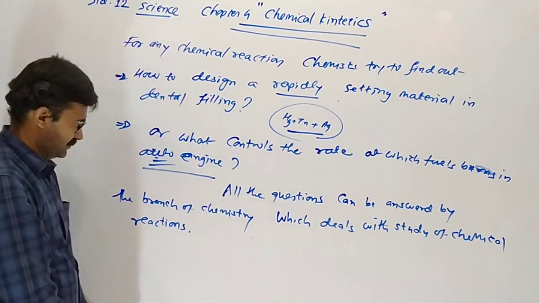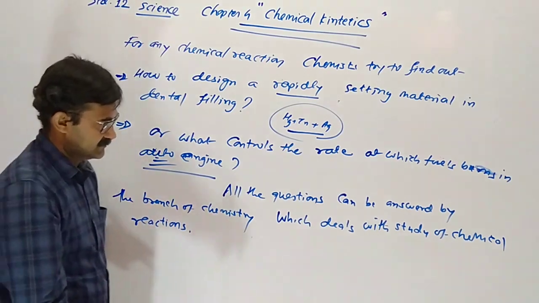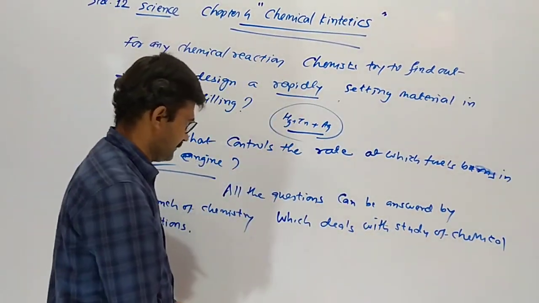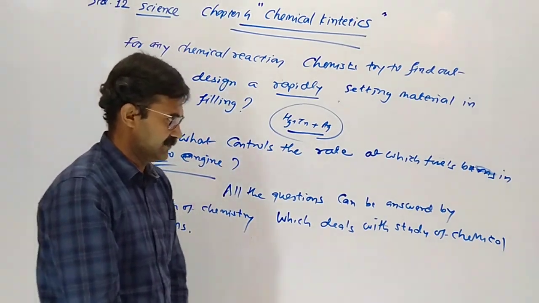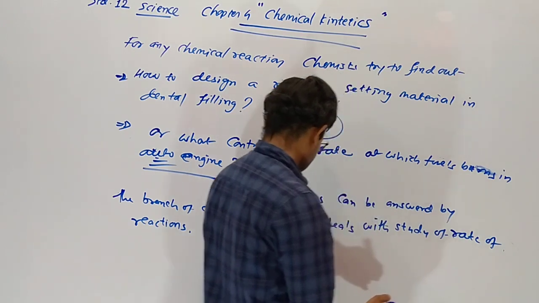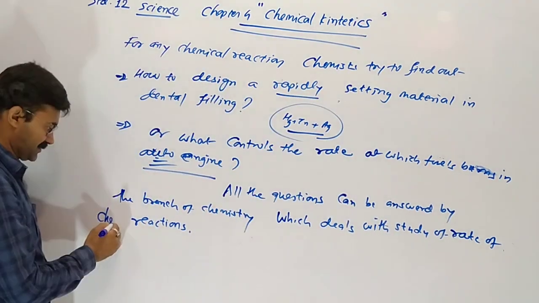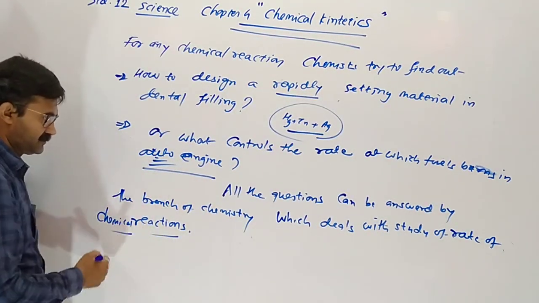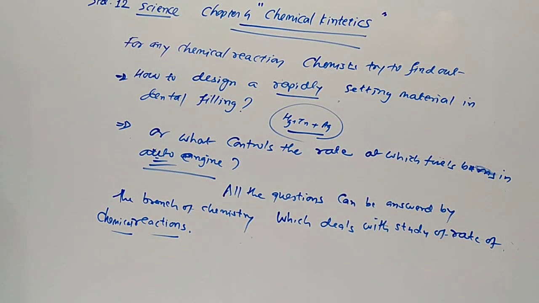It deals with the study of the rate of chemical reactions and their mechanisms.